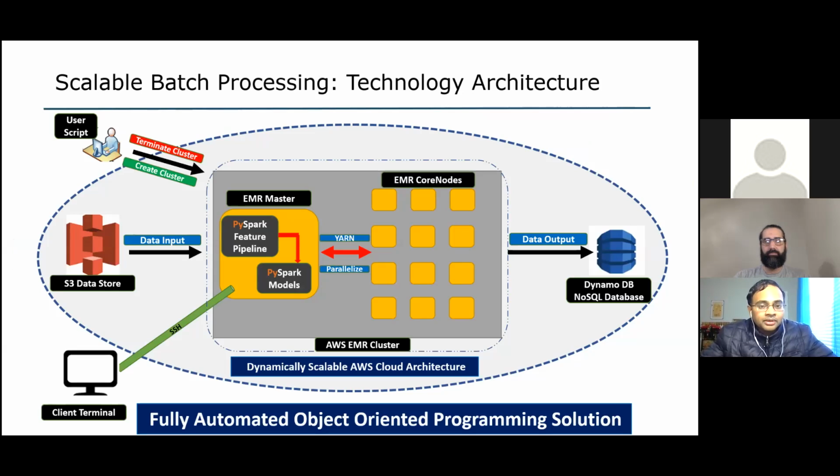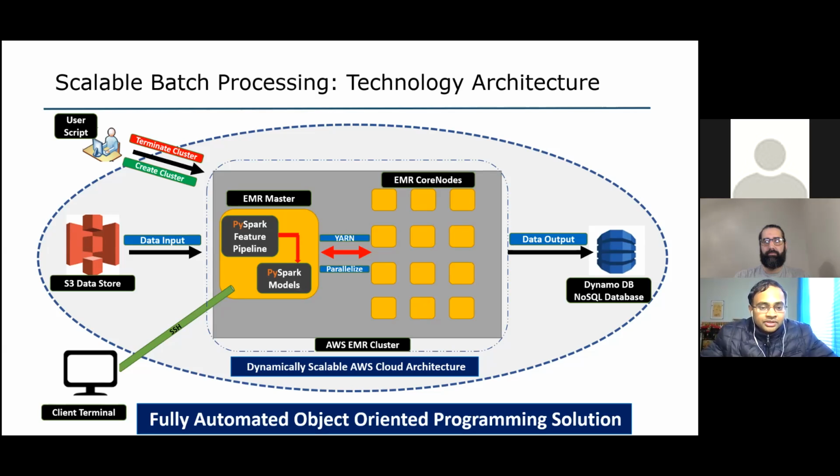In order to implement this solution, a dynamically scalable AWS Cloud architecture was developed. And this is a fully automated object-oriented programming solution whereby a user script is used to create and terminate the cluster. The input data source is from an S3 data store, and the output data is stored in a DynamoDB NoSQL database to enable fast query processing by the user application.